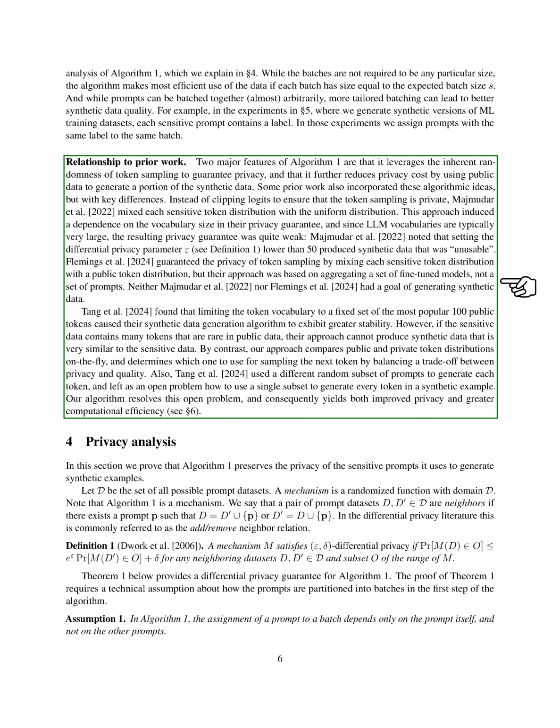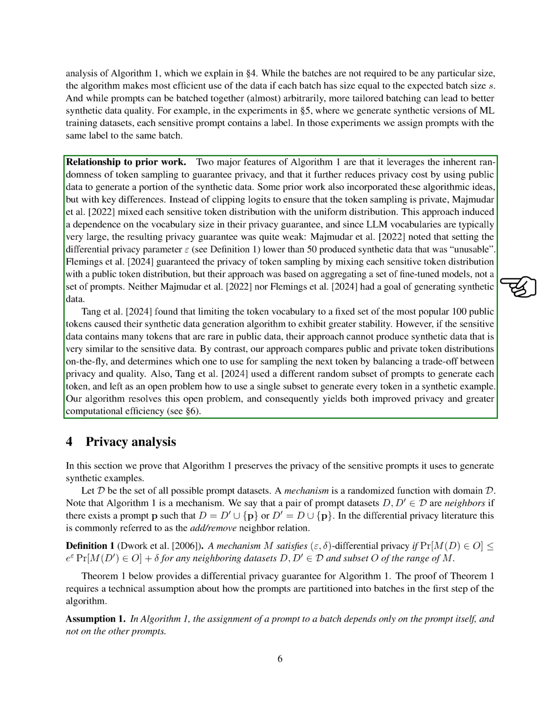Instead of adjusting logits for private token sampling, they combined sensitive token distribution with a uniform distribution. This method relied on the vocabulary size, making the privacy guarantee weaker when dealing with large vocabularies. Another approach ensured privacy by mixing sensitive token distribution with a public one, but it aggregated fine-tuned models instead of prompts. Neither of these approaches aimed to generate synthetic data.